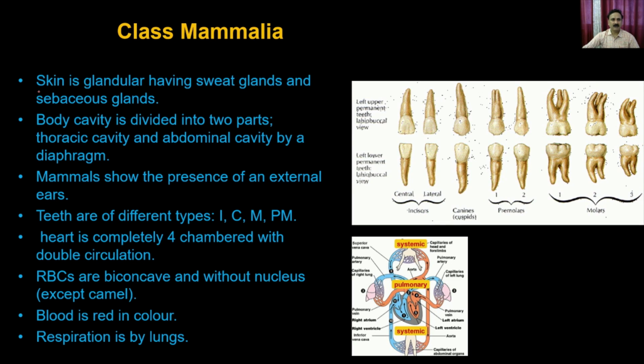In the class Mammalia, the skin is glandular, having sweat glands and sebaceous glands, which means they are able to produce sweat as well as wax. The sebaceous glands are present in the ear. The sweat glands are present throughout the skin.